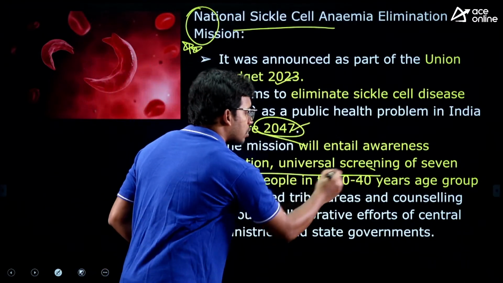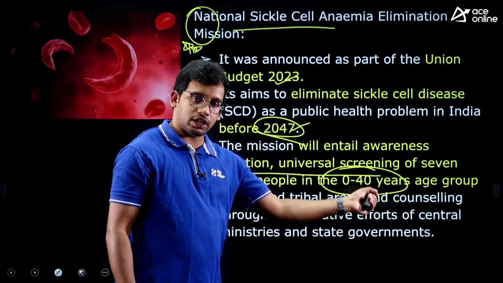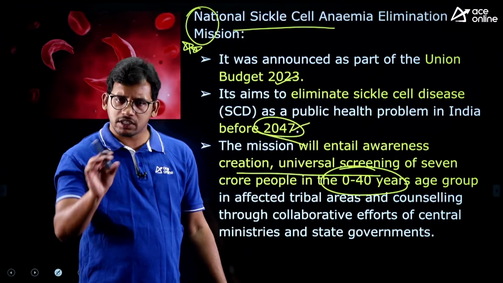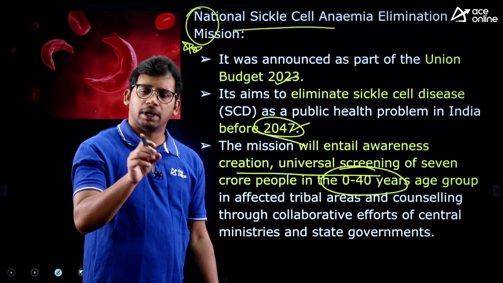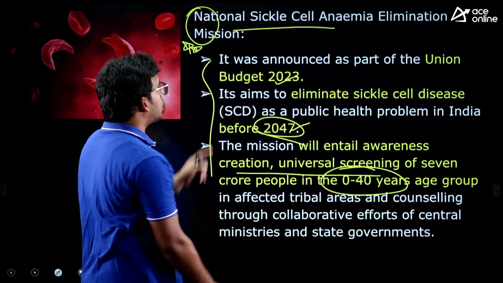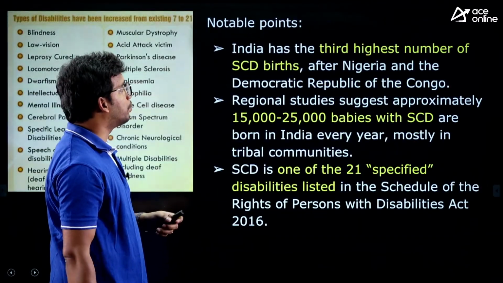So for people from the age of 0 to 40 years, children as well as adults, they are going to conduct the screening. Screening means just taking the blood samples, and then testing them for this disease, right? So these are the objectives of the National Sickle Cell Anemia Elimination Program. This is also very, very important.